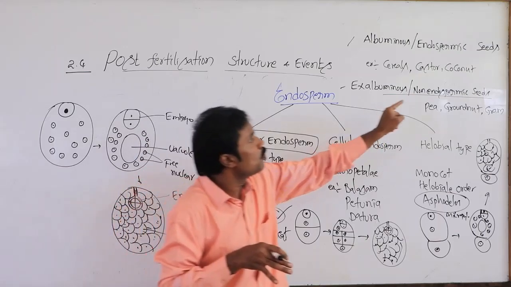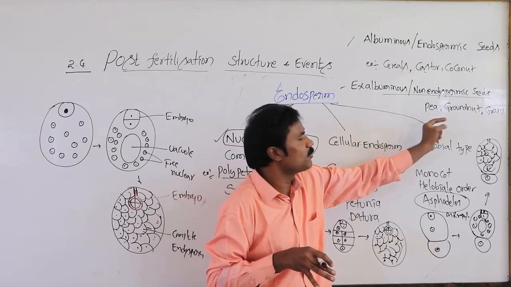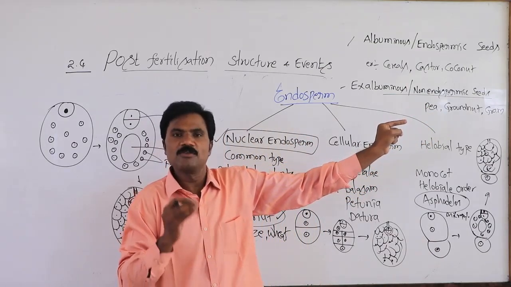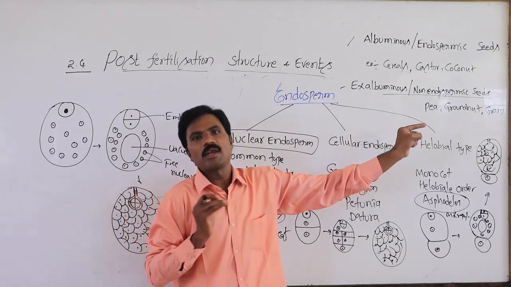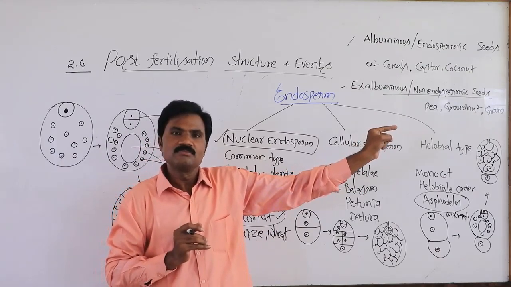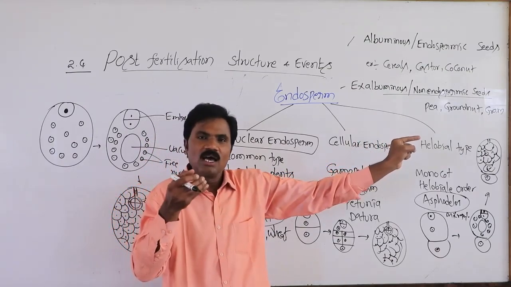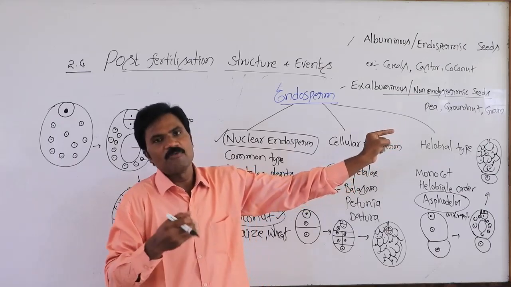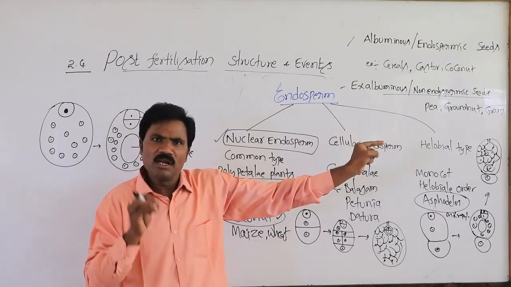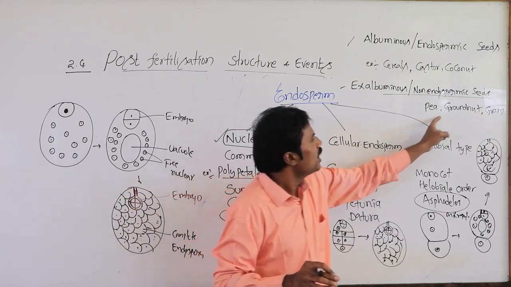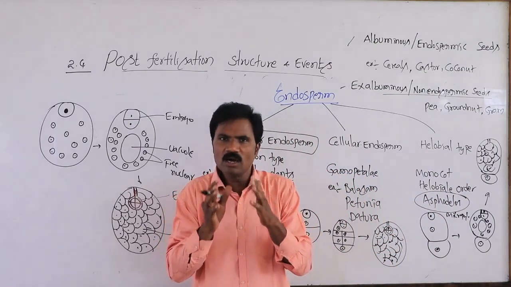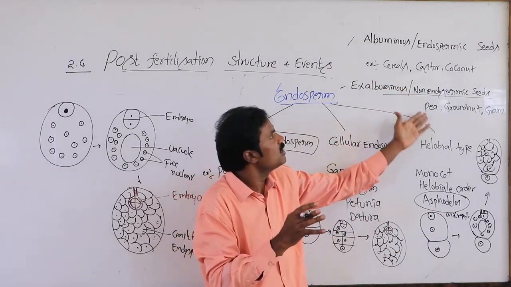Ex-albuminous monocots: Sagittaria, as well as pothos, orchids, Tinea phyllum, Vallisneria, as well as Alisma. Such plants are ex-albuminous monocots. In dicots, there are pea, groundnut, gram and all. More probably they ask any one among these, commonly.